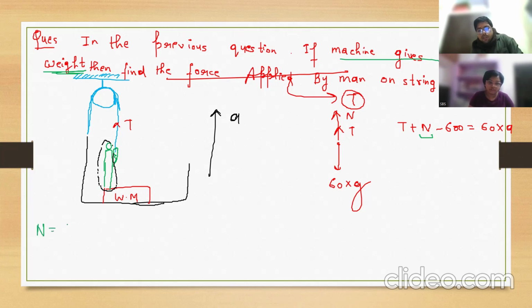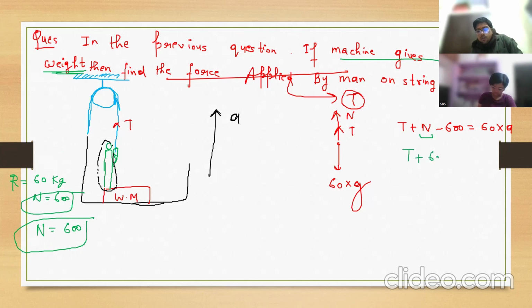N will be 600. 60 kg means N will be 600. Correct weight, as per the question. Then tension will be what? Tension comes out to be 60A. Equation 1.